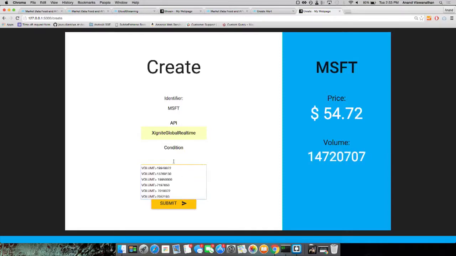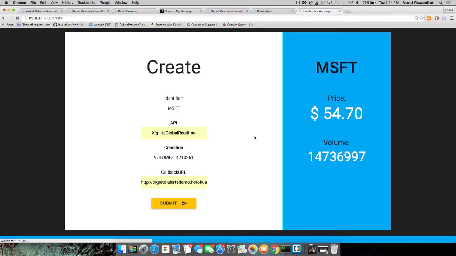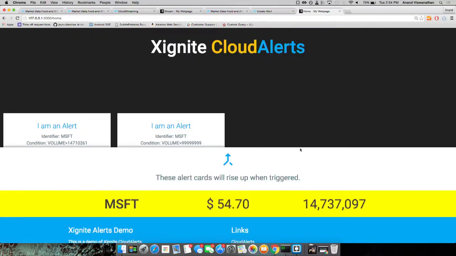So the condition is pretty straightforward. We're going to create a volume-based condition. So let's create a condition of this. And the last one is a callback URL. The callback URL is the URL, obviously, which you will get to receive a callback on when the event occurs. So this is going to take a second.